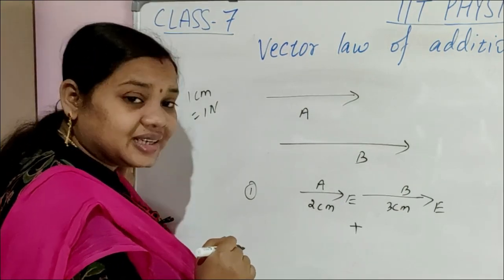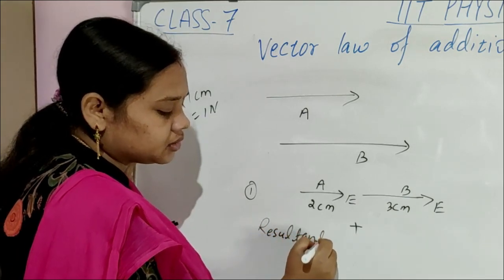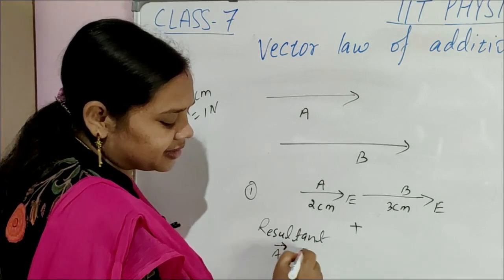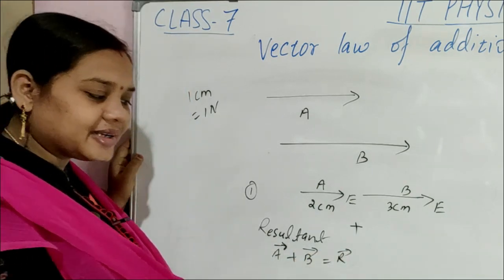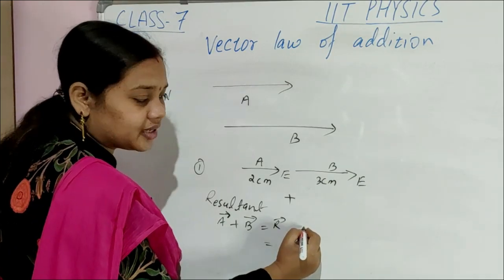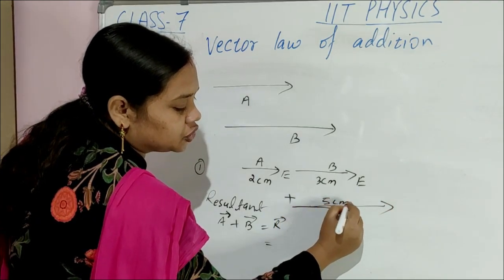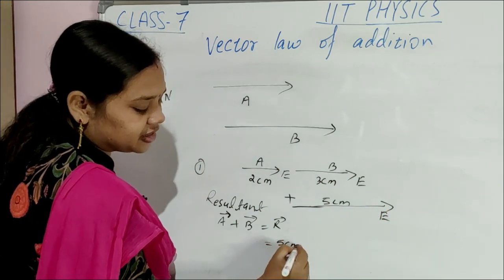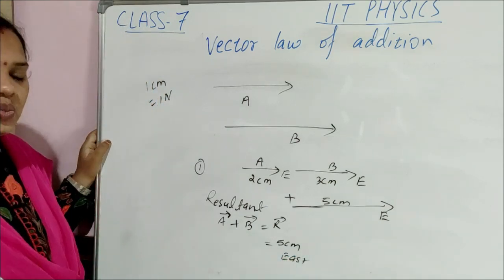So what will be the resultant vector? Resultant vector, that is vector A plus vector B, that is resultant vector R. What is its magnitude? Its magnitude will be 5 centimeter towards east. Magnitude is 5 centimeter. Direction is towards east. How?